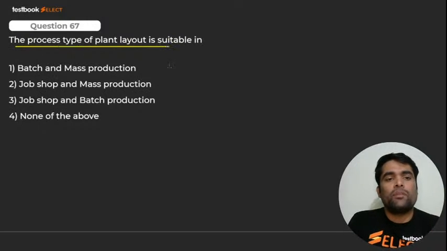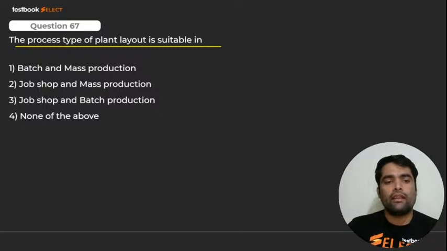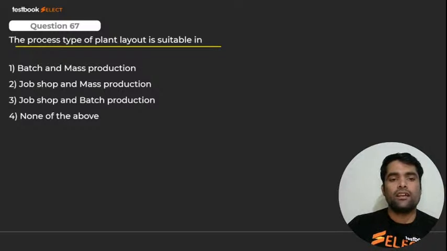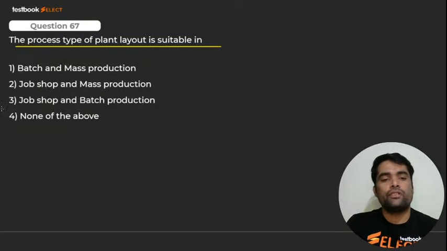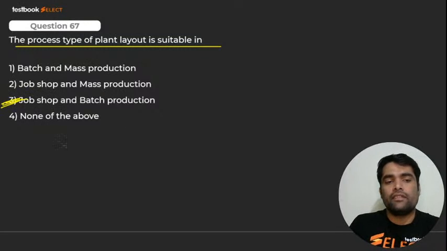The process type of plant layout is suitable in. Suitable in what? Process type plant. Yes, 67. Yes child, what will be the answer? It is none other than job shop and batch production. Batch production is number 3. Very good. Second option. It is what?